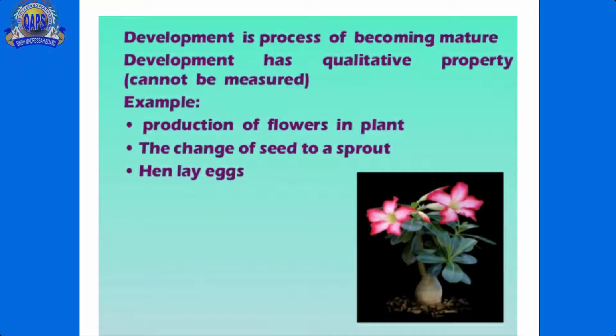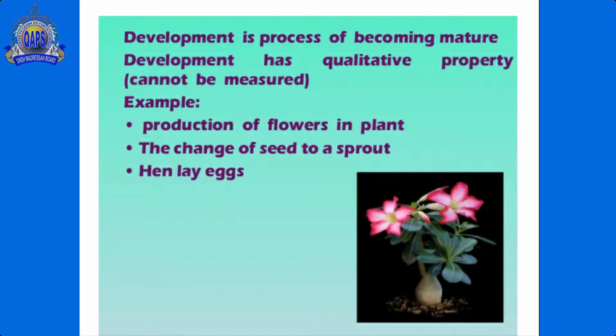Now development. What is development? Development is a process of becoming mature. Development has a qualitative property and cannot be measured. Another definition is that development is a process through which there is no increase in size and weight.